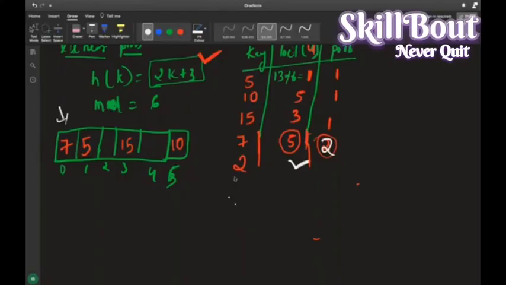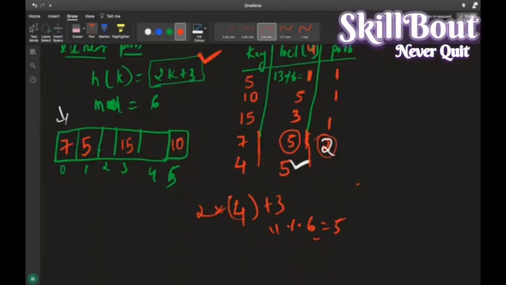Okay, I'll take the key element as 4, right? When I'm taking 4, 4 into 2, this is the key element, plus 3. 4 2s are 8, 8 plus 3 is 11, 11 modulus of 6 is nothing but 5. Again I'm getting 5, right? When I'm going to 5, it is already there, right?